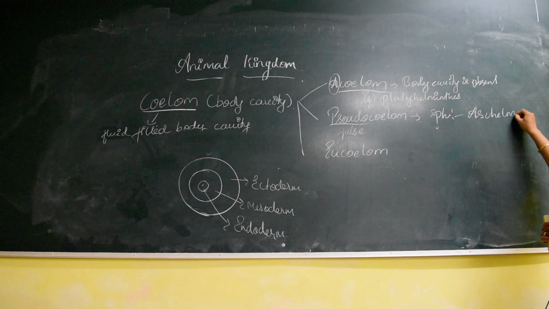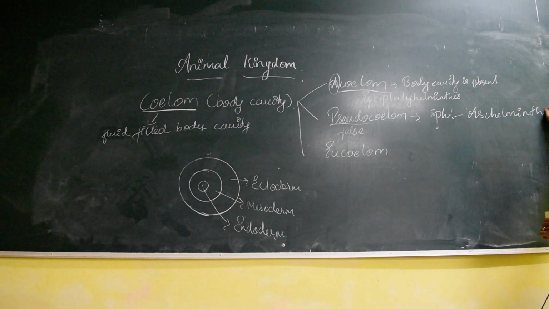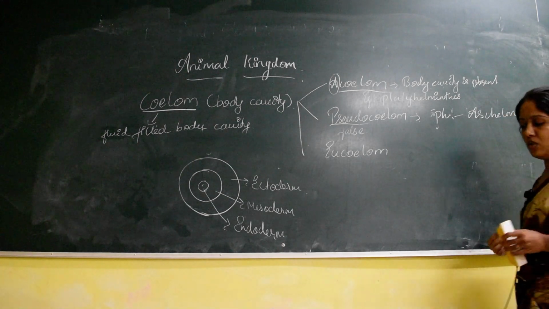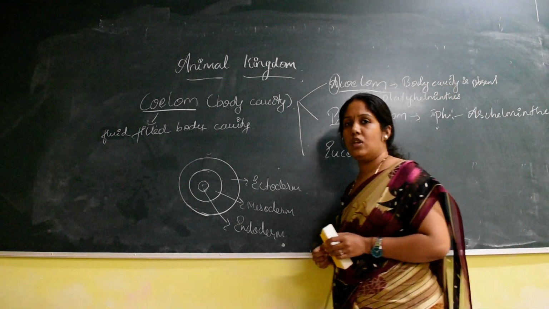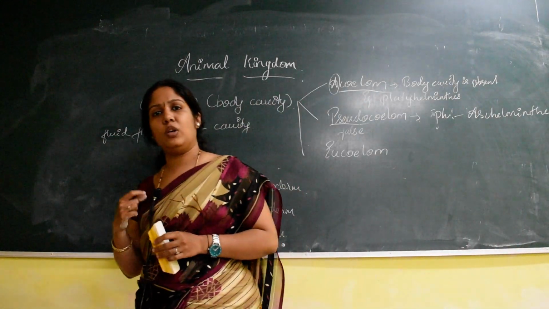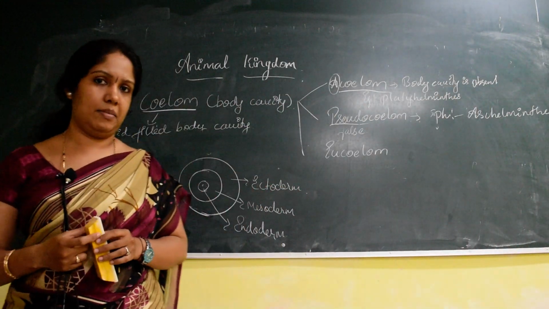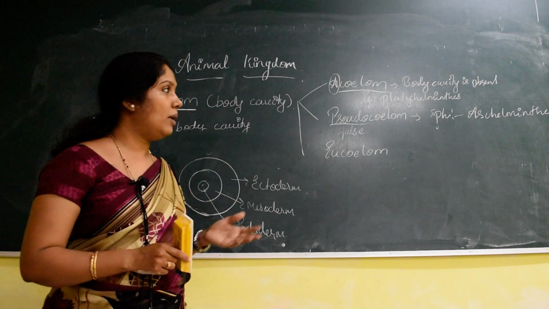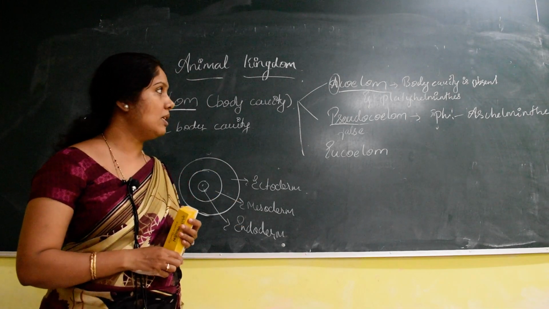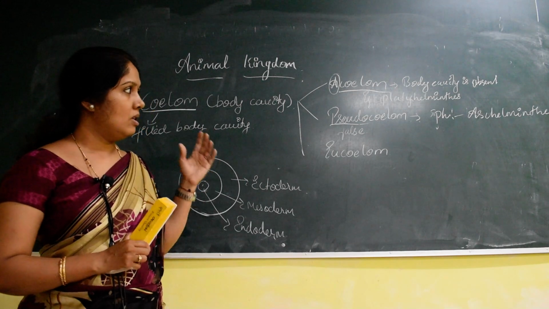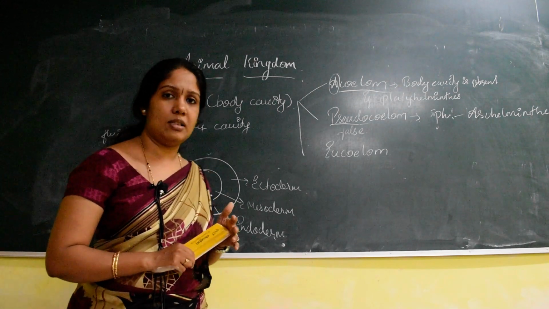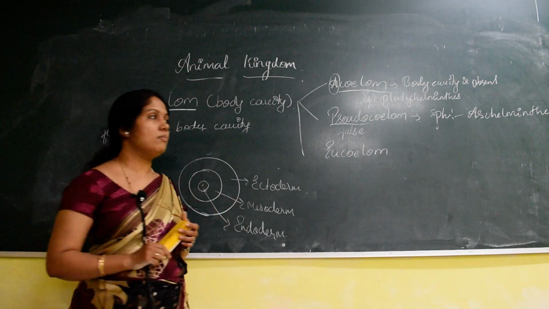Very important for 1 mark: name the phylum which exhibits the pseudocoelom condition. The pseudocoelom condition is exhibited in only one phylum, that is Aschelminthes. As well as the acoelomate, it is seen in one phylum, that is Platyhelminthes. Aschelminthes are organisms called roundworms.